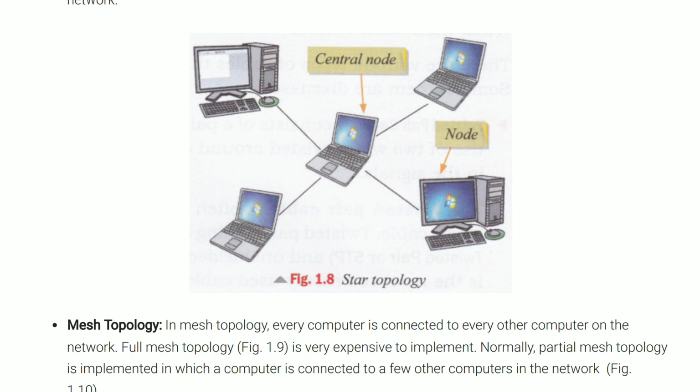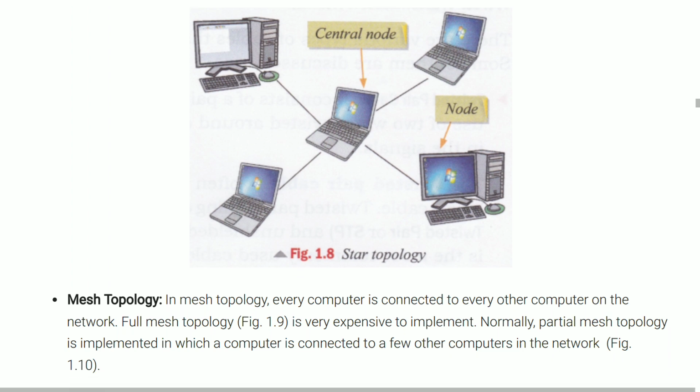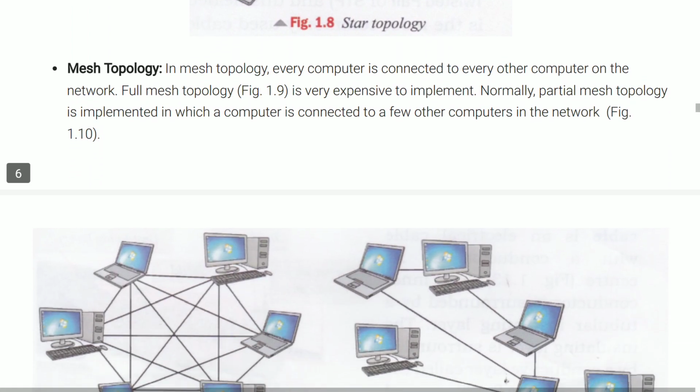There is an advantage of this topology also, that if there is any failure in any system or any node, the network will not be destroyed. But the disadvantage is that if there is any failure or interruption in the central system, then the entire network will be destroyed and the communication will break down. Now the last one is mesh topology.